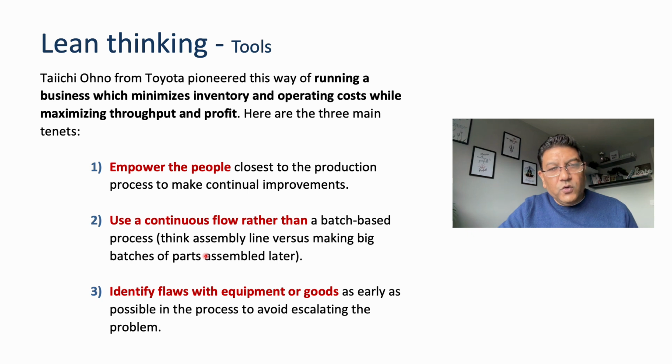Now, sometimes we need to process in batches, and most of the production lines are in batches now. Remember, in the first video of lean thinking, we talked about different types of production processes, and batch is one of them. So nowadays, different types of production are being moved from continuous flow to batch production. So we need to think about that as well. How can we improve batch production while maintaining the continuous flow in lean thinking? So this is what we can do when we are thinking about lean.